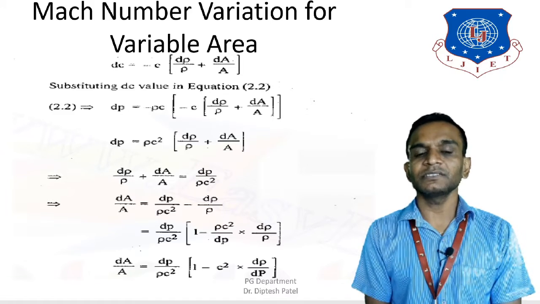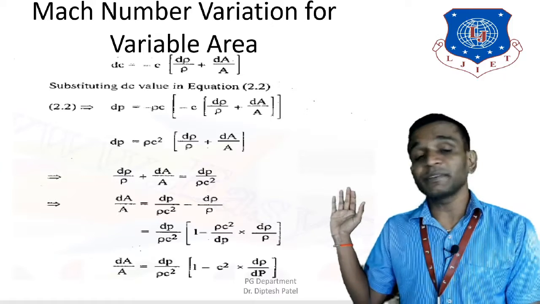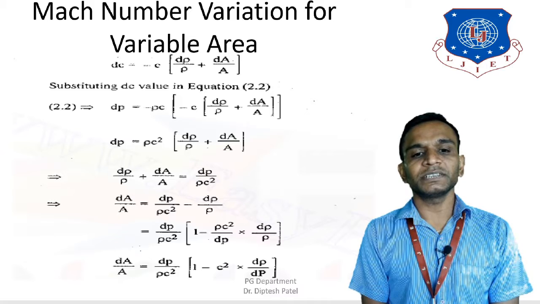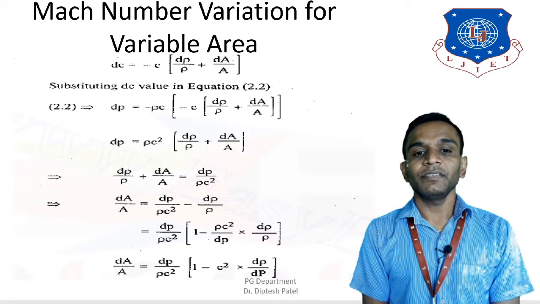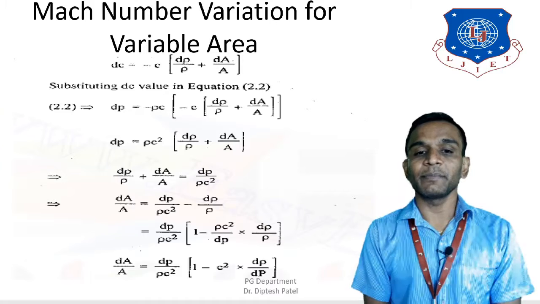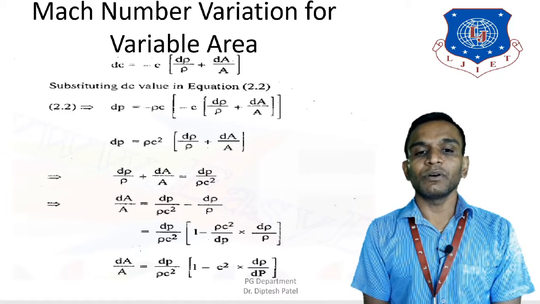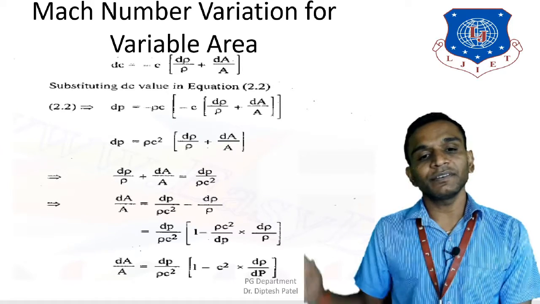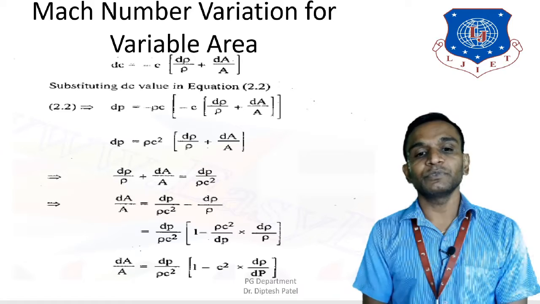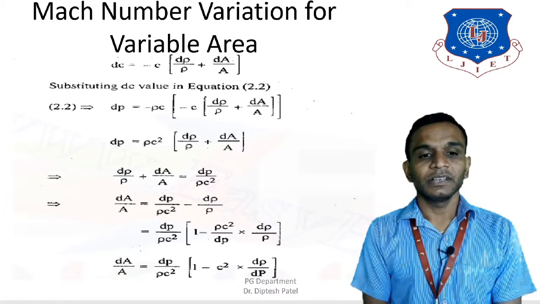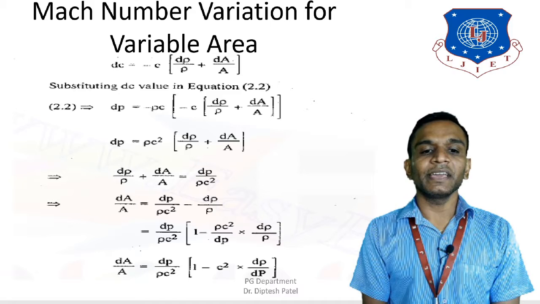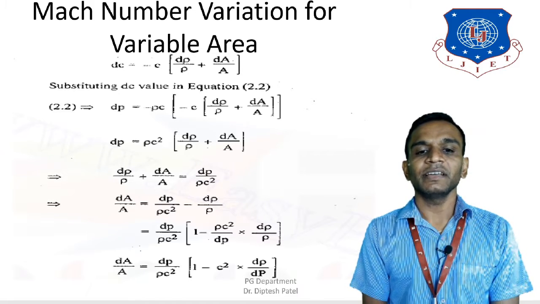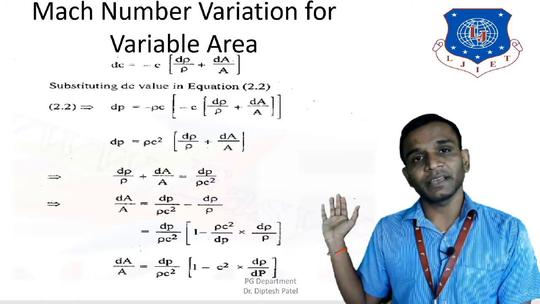So let's simplify that a little bit further, and we'll get dA upon A is equal to dp upon rho c square inside the bracket 1 minus rho c square divided by dp into d rho upon rho. So we just replace the values of d rho upon rho, and we put those values into the above equation. So now I get dA upon A is equal to dp upon rho c square inside the bracket 1 minus c square into d rho upon dp, bracket complete.